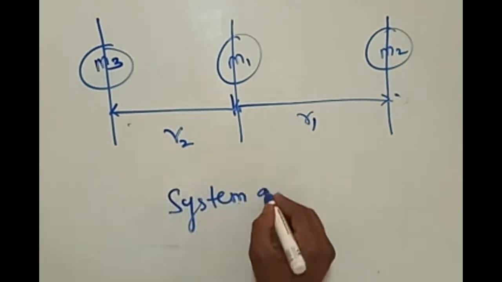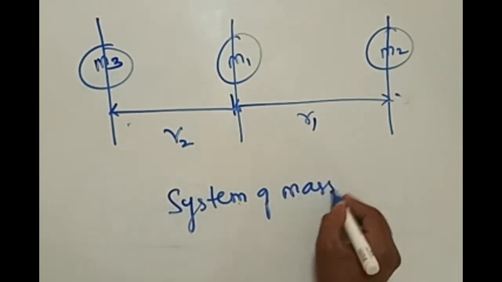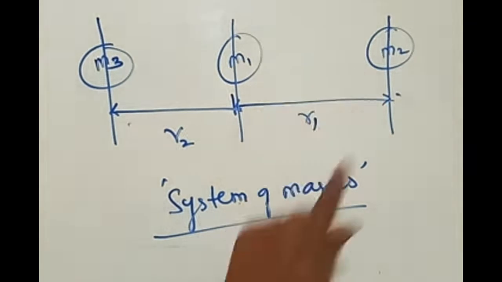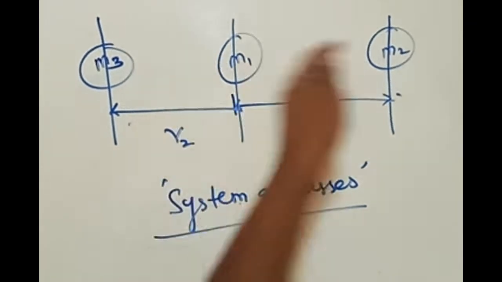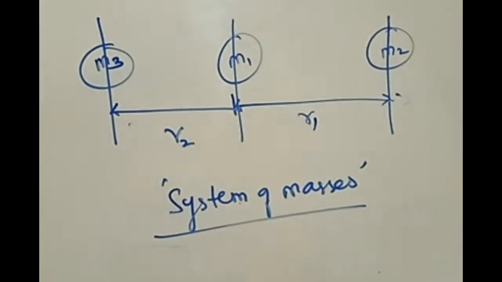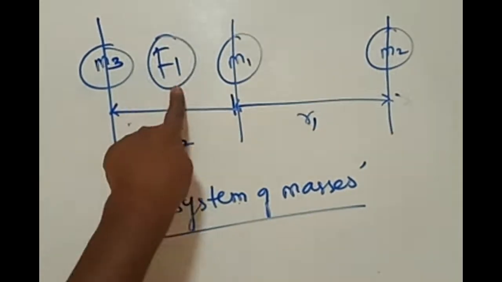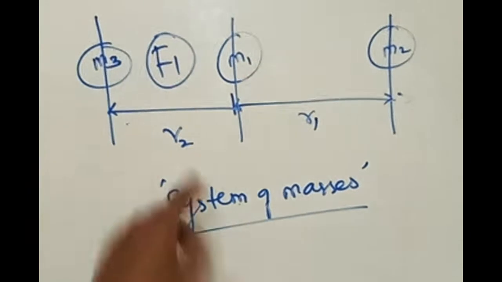Earlier we talked about only two masses, where there is one force, F12. F12, F21: two masses in opposite directions giving two forces. Now in between these there is one force given by F1. How to calculate that F1? F1 is equal to M1 M3 by R2 square.